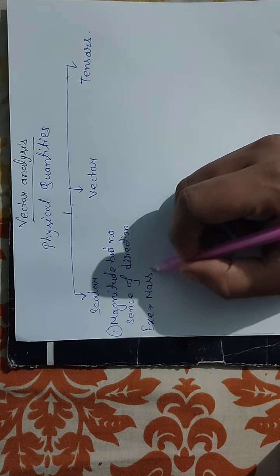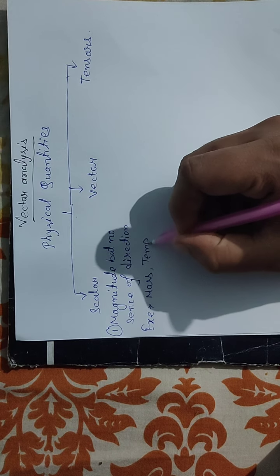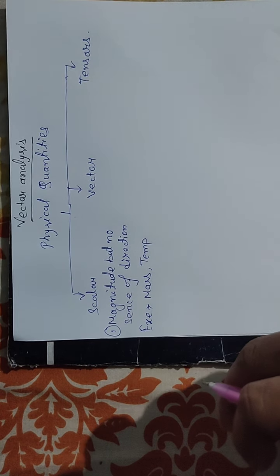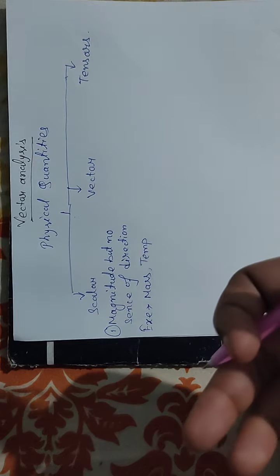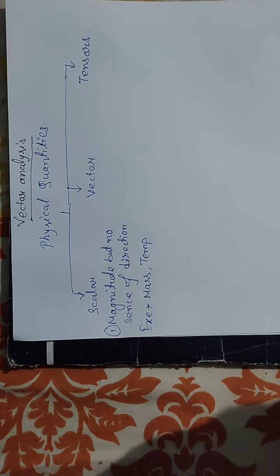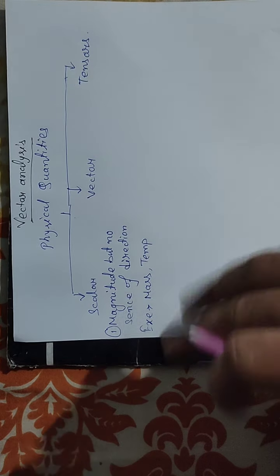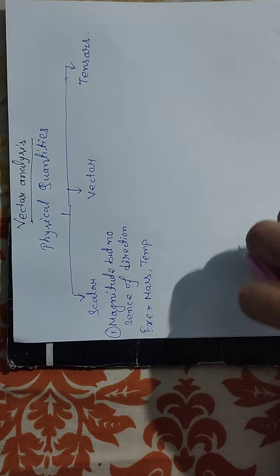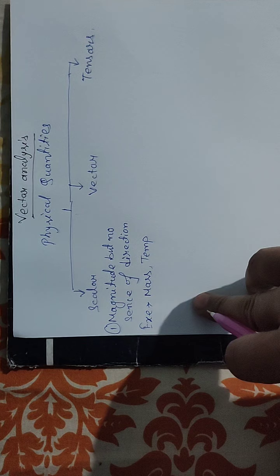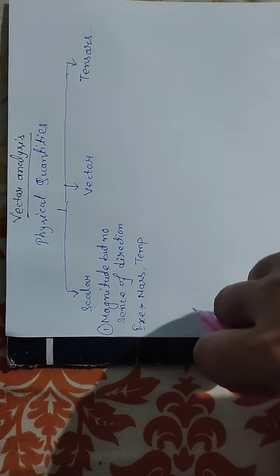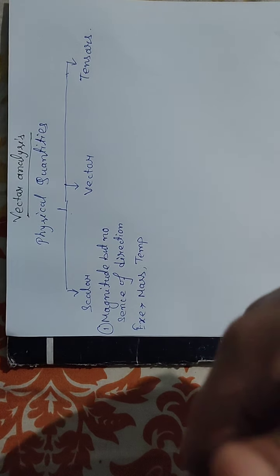Or one more example is temperature. Suppose the temperature today is 23 degrees. Again it has only value. It does not have any direction. So mass, temperature, distance, these are all scalar quantities. Now remember that scalar quantities can be positive, negative, or zero.